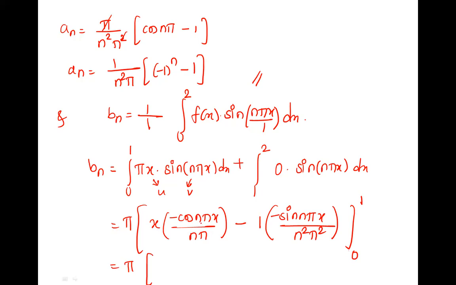Okay, if upper limit is 1, it will retain. So minus is there, 1 cos n pi upon n pi plus sin n pi. What is sin n pi? 0. So this is 0. Minus. Now lower limit x is 0. So 0 into anything is 0. If it is 0 here, sin 0 is 0. So this is also 0. Yes, this has remained. Pi will be cancelled here. Minus pi into cos n pi upon n pi.